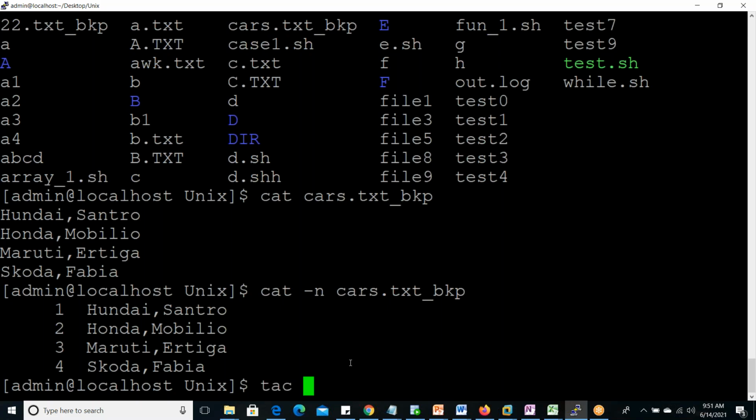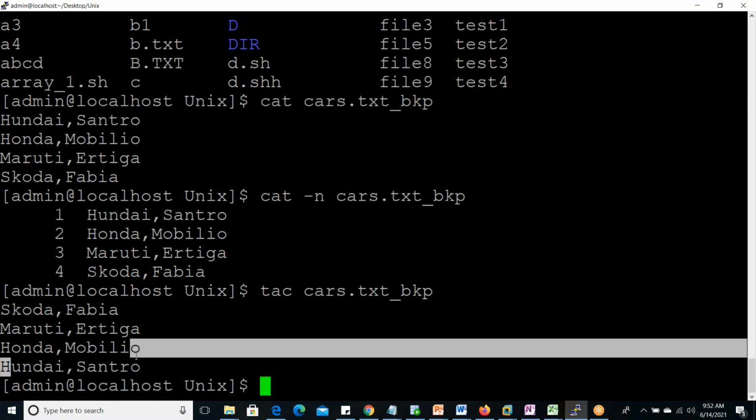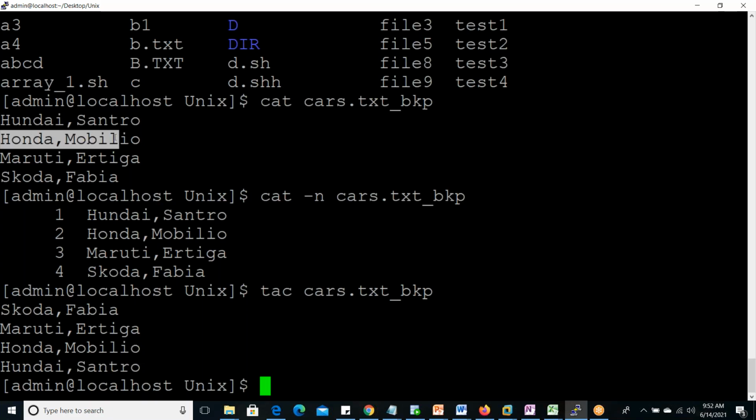Another one is the tac command, the reverse of cat. So tac with the same file name. From last to first it will display the contents. Here with the cat command, Hyundai Centro is going last. Second line Honda Mobilio, it is coming second last.